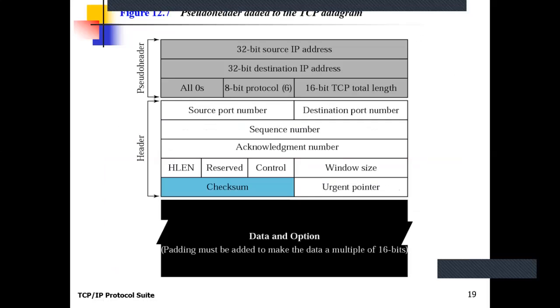Okay. This is the checksum calculation by the TCP. As we studied in the UDP portion, for calculation of checksum, that particular process attaches the pseudo header above the specific base header of either UDP or TCP. In case of TCP, it attaches the pseudo header like the IP address of the destination and source.